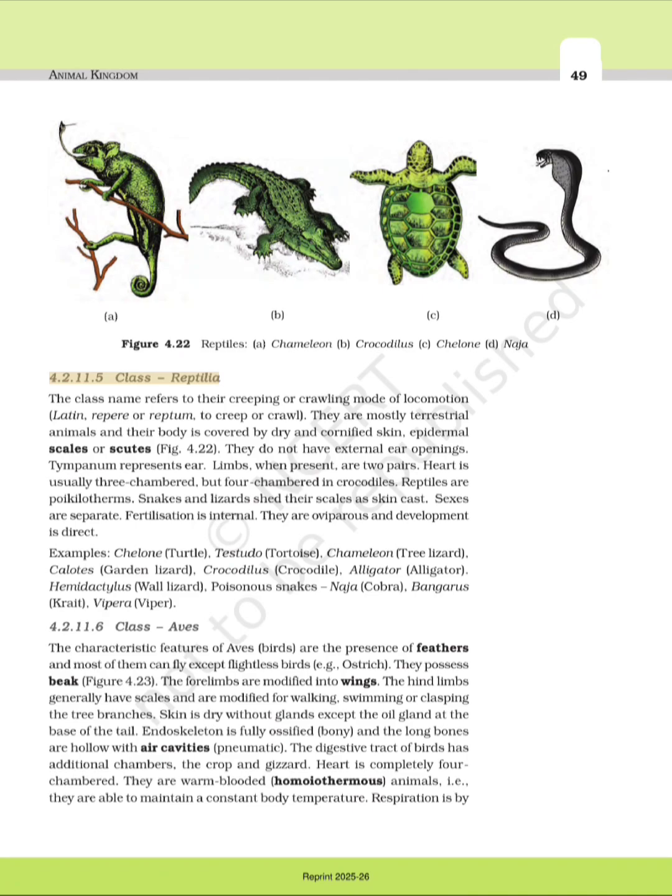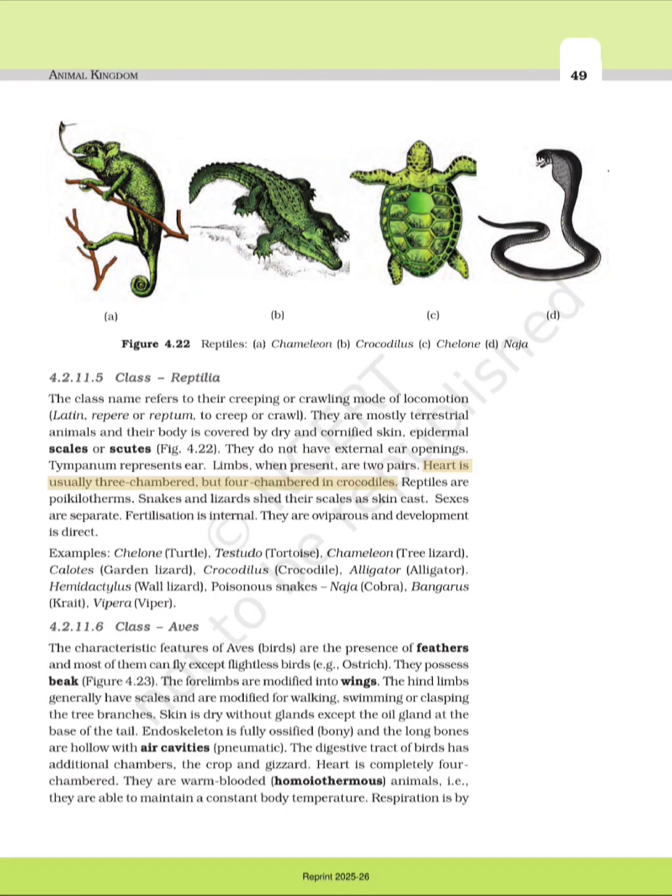4.2.11.5 Class Reptilia. The class name refers to their creeping or crawling mode of locomotion, Latin repere or reptum, to creep or crawl. They are mostly terrestrial animals and their body is covered by dry and cornified skin, epidermal scales or scutes. Fig. 4.22. They do not have external ear openings. Tympanum represents ear.